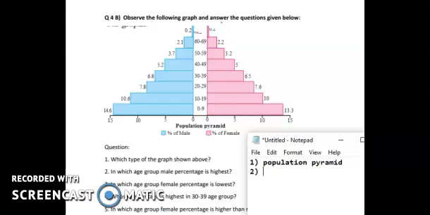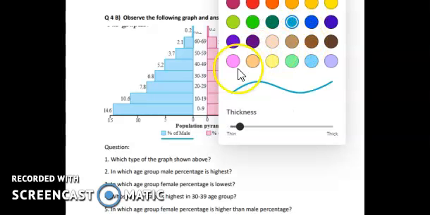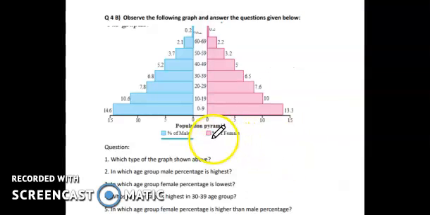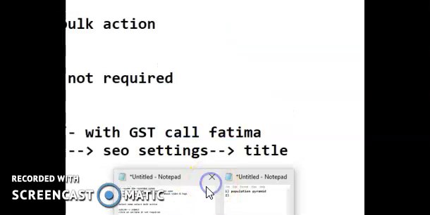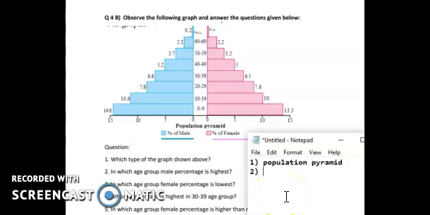The second question is, in which age group is the male percentage highest? Here the blue color is denoted by male, which is already given, whereas the pink color is for females.